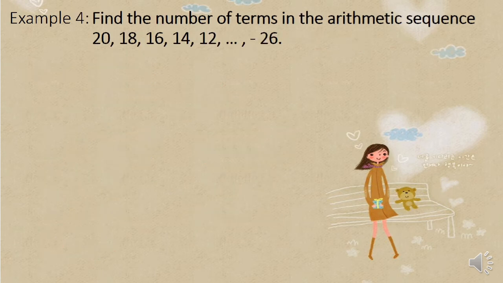Okay, so for example number 4, find the number of terms in the arithmetic sequence 20, 18, 16, 14, 12, and so on. Then our last term given is negative 26. So we have to find the value of n or the number of terms. So first, let's identify the given.